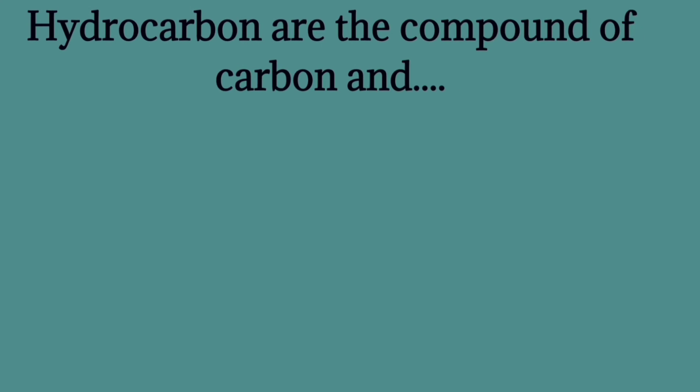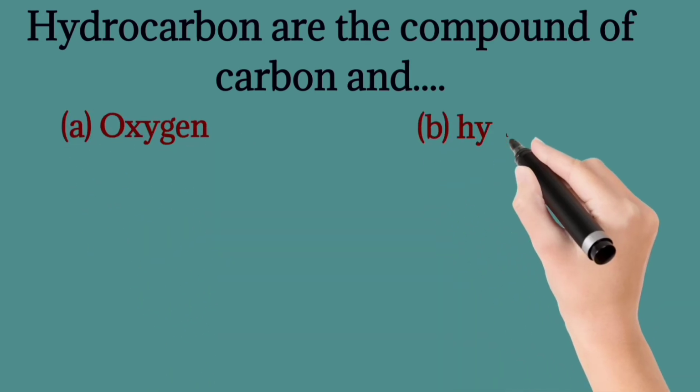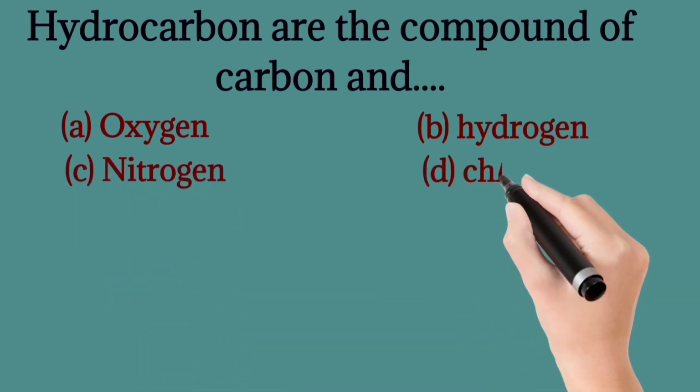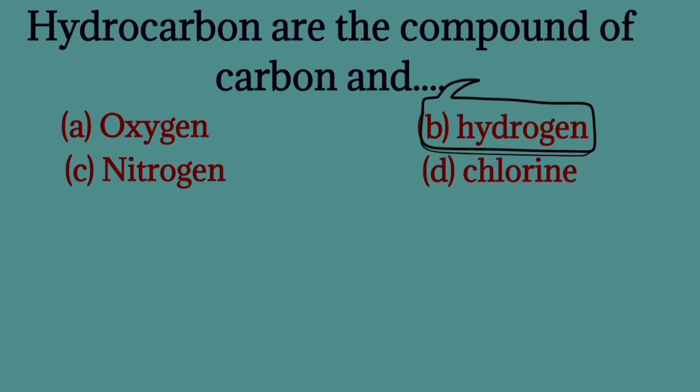Hydrocarbons are the compound of carbon and... hydrocarbon compound है कार्बन और दूसरा क्या? ऑक्सीजन, हाइड्रोजन, नाइट्रोजन, chlorine. The correct one is hydrogen. Hydrocarbons are the compounds of carbon and hydrogen.